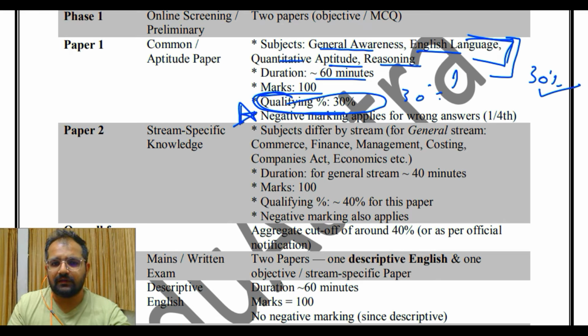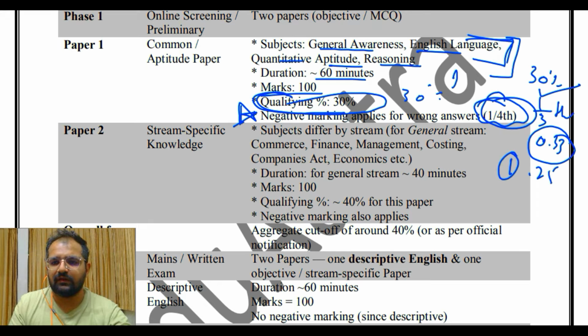One more perk is that 1/4 is the negative marking. In a lot of exams this is 1/3, that is 0.33. If 1 mark is awarded for your correct answer, then 0.33 is deducted for your wrong answer, and here it is 1/4. If 1 is awarded for the right, then only 0.25 will be deducted for your wrong.